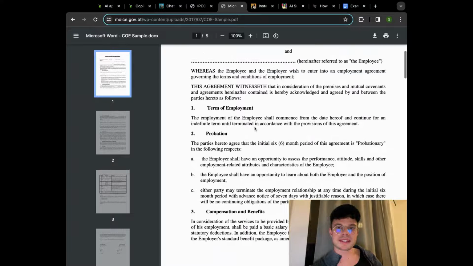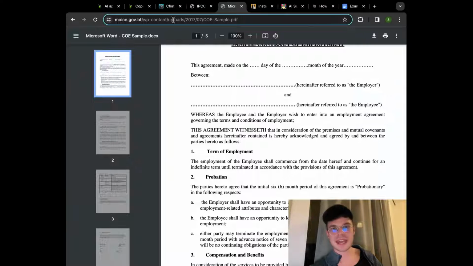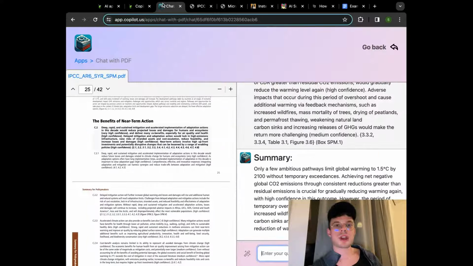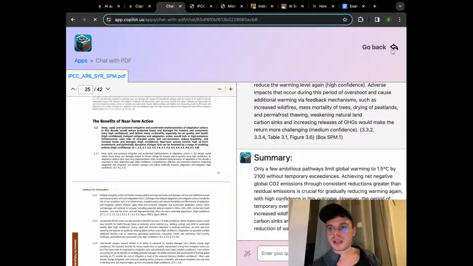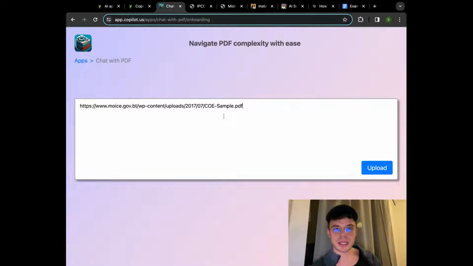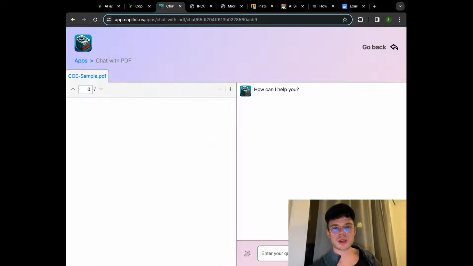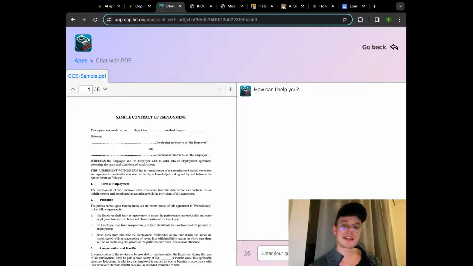Here we have a sample of a contract of employment. Again, what I'm going to do is copy the link to this particular document and go back to the chat. For me, to be honest, you can either refresh it or go back. That is a matter of preference. You can go back again and upload a new document. The same way as I mentioned before, it's easier for me to work with links. However, there's always a way to upload the file.